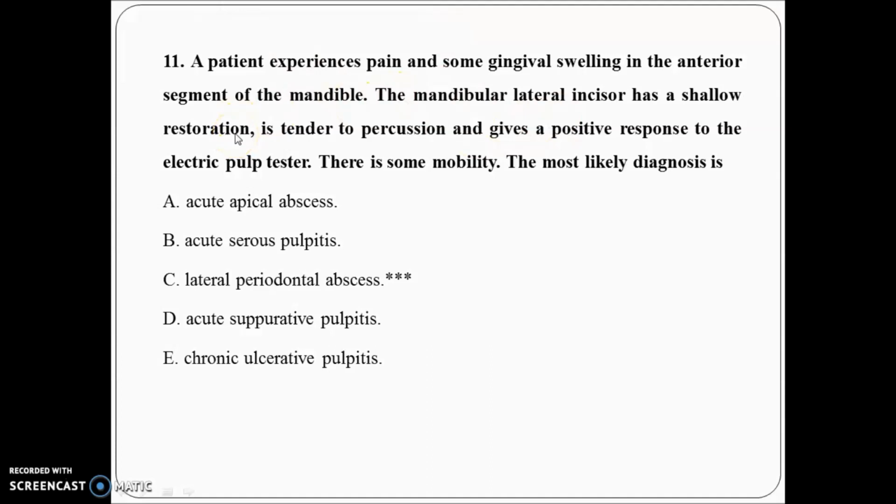It means the caries is not approaching the pulp. The restoration is shallow, so it cannot be pulpal. TOP, you can see, is positive in both pulpal and periodontal conditions, so it's not that important. And one more line is: it gives a positive response to the electric pulp tester. So the two things, shallow restoration and positive response to the pulp tester, show that it is a periodontal condition, not a pulpal condition. Because the caries is shallow and your electric pulp test is positive, it will not be a pulpal condition. So the answer is lateral periodontal abscess.